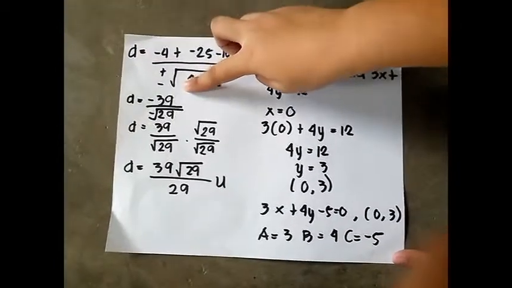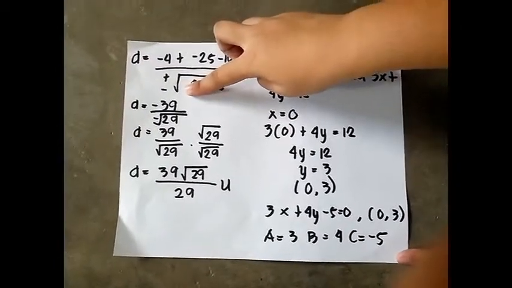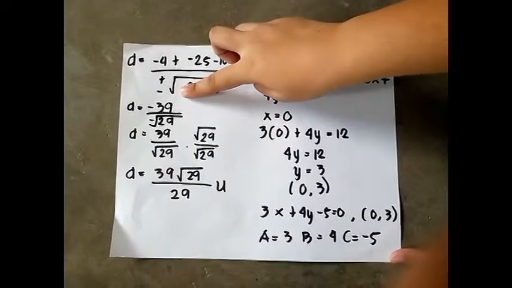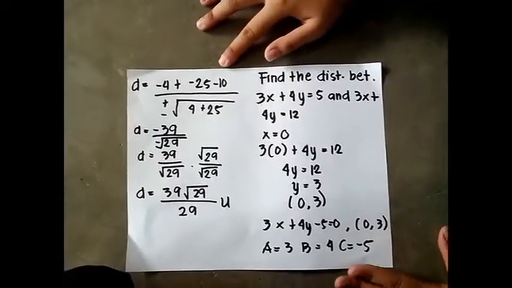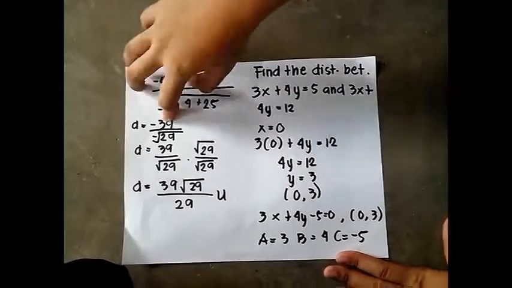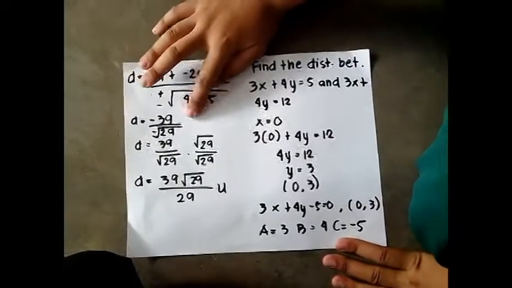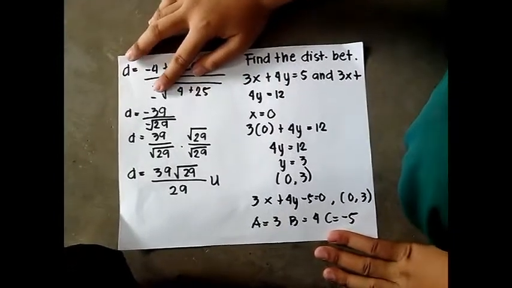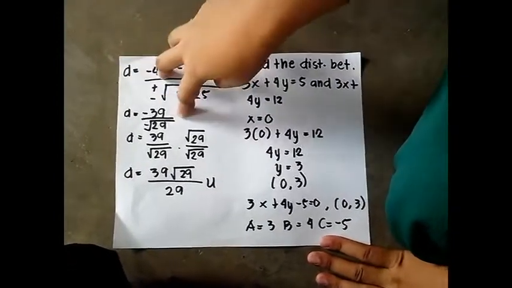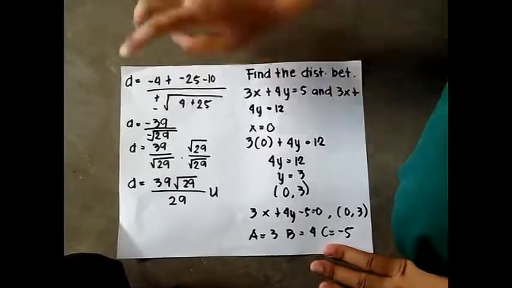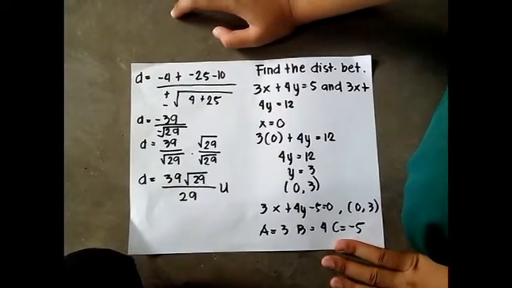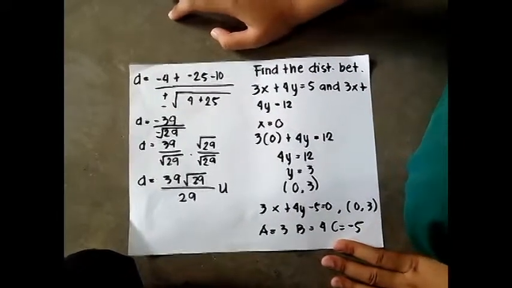The final form is negative 39 all over negative square root of 29. However, we cannot have a square root in the denominator of the fraction. Therefore, we would multiply it with the square root of 29 all over the square root of 29 to remove the square root in the denominator. The final answer would be 39 times the square root of 29 all over 29 units.